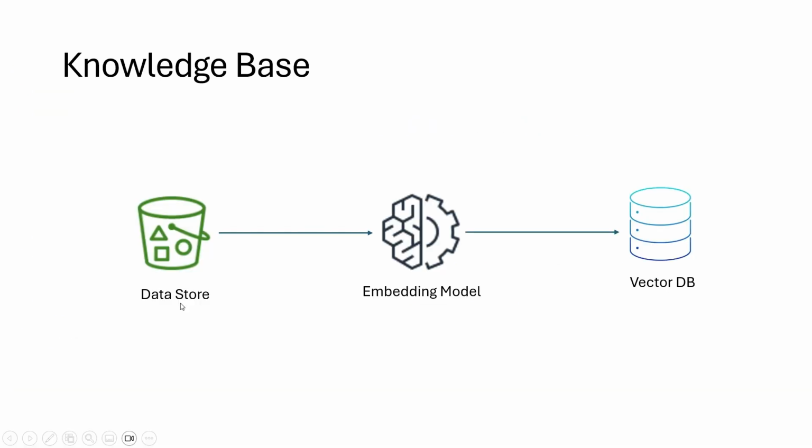Selecting an embedding model. The embedding model converts text into vector embeddings, enabling the system to process and retrieve information more effectively. Vector store. The vector store is used to store these vector embeddings. It's important to remember that the embedding model is distinct from the foundation model.